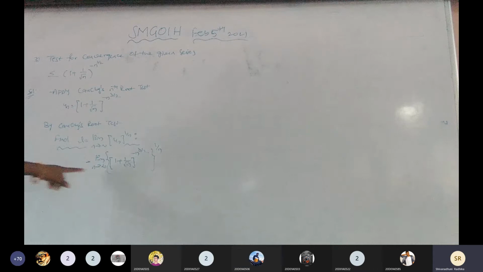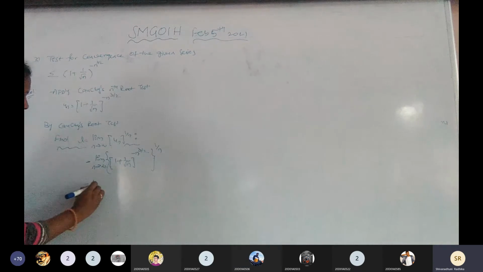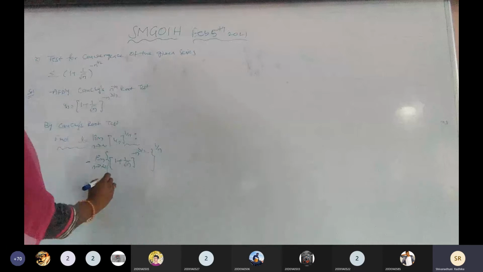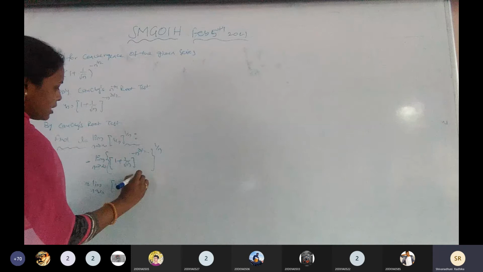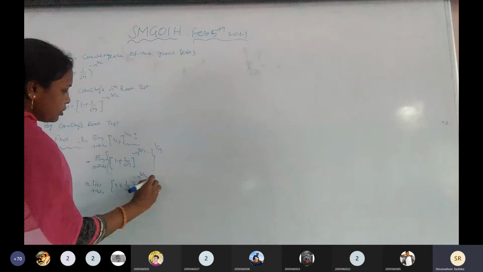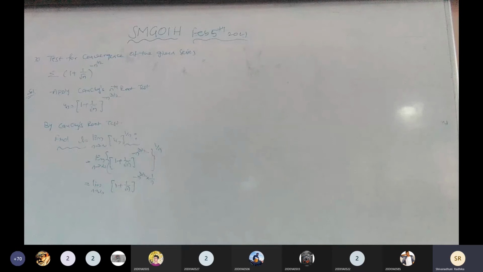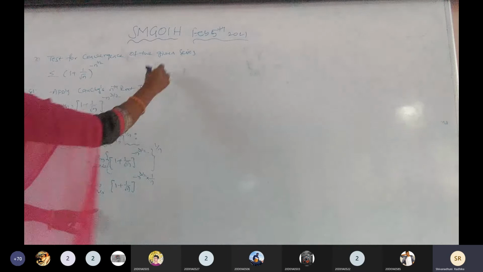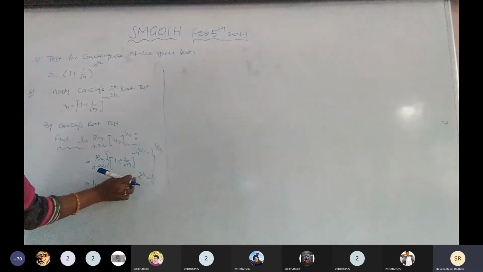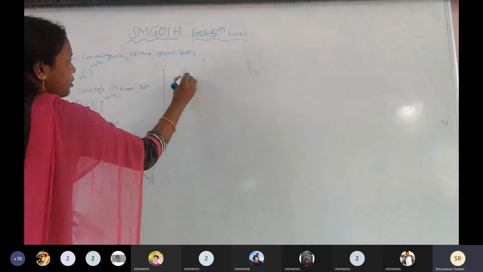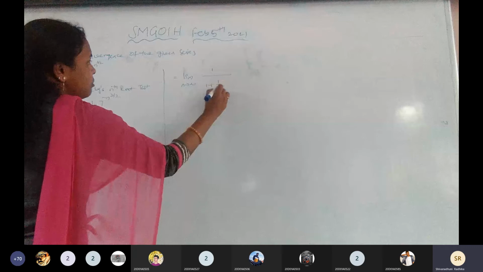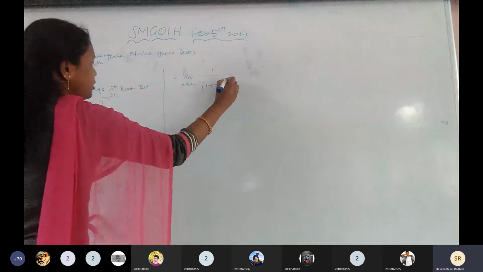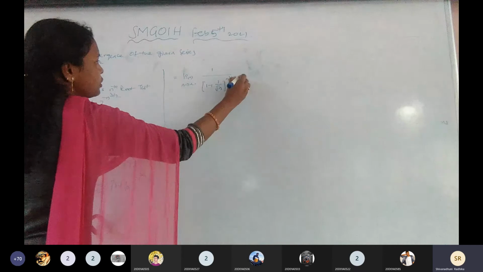Next, this one is okay. Again, I am going to write this one. Limit n tends to infinity, (1 plus 1 by root n) to the power of minus 3 by 2, into 1 by n. It is clear, all of you? Okay, and this one can be written as, the power is negative, so I am going to write it as positive: limit n tends to infinity, 1 by (1 plus 1 by root n) to the power of n power 3 by 2, into 1 by n.